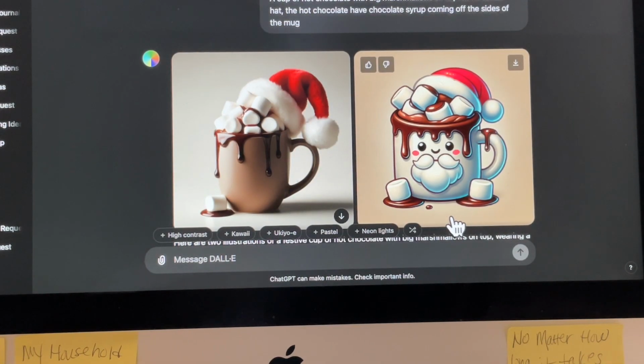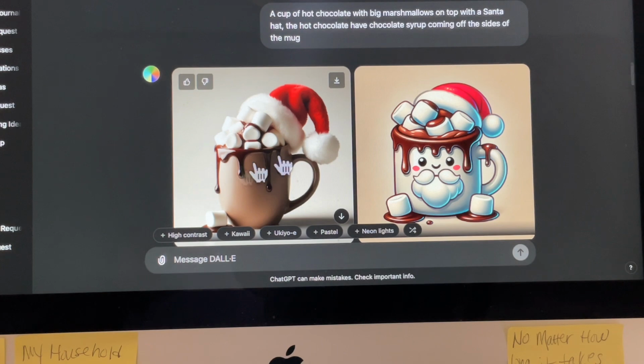Okay, so here's another one. Now, y'all know I was just talking about hot chocolate in my other video. This is one of the ones that I absolutely love. I can't remember if I did some free designs over in my community, and I think this was one of the ones that I put over there for my community to go ahead and grab. But this first one is absolutely gorgeous. I love that one, and I also like the second one. But let me show you what I put in order for this to come up.